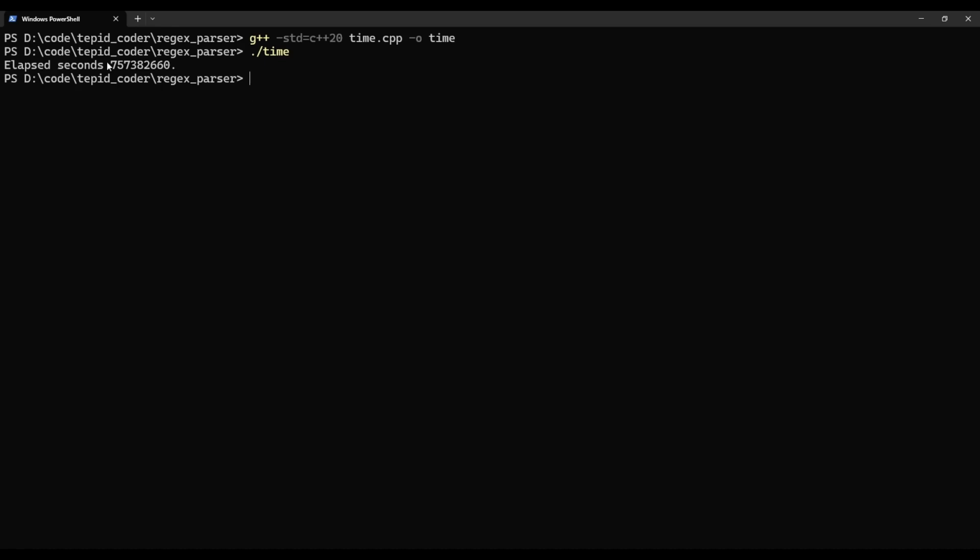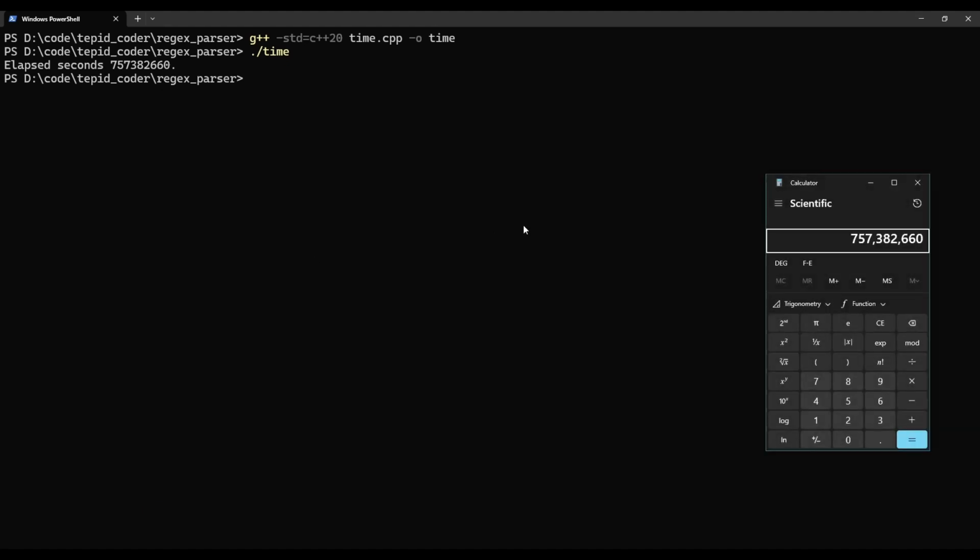Now see it working. That's how many seconds were elapsed apparently. Let's take this number into calculator. Let's paste it here. Let's say there's 60 seconds per minute. There's 60 minutes per hour. There's 24 hours per day. And let's say there's 365.25, every 4 years is an extra day, days per year. And yeah, that looks about right.